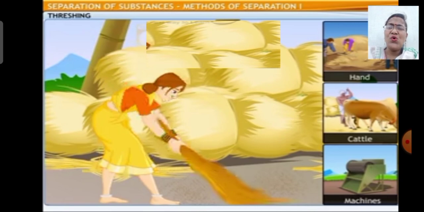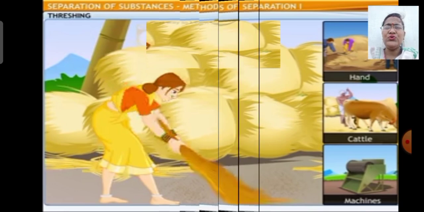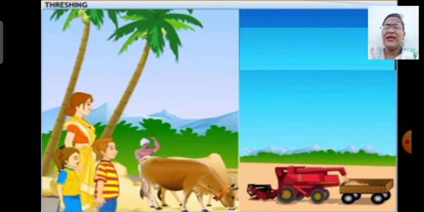Traditionally, threshing was done by hand, but cattle helped to do this job quickly. Now, threshing machines are used to separate large quantities of grain at a time. We have one of these machines. It's called a combine harvester. You can see it there in the distance.